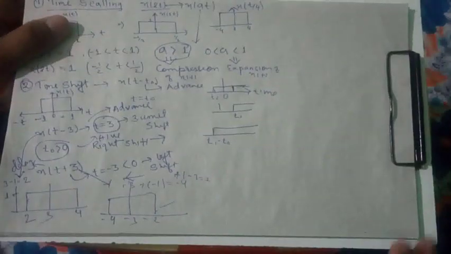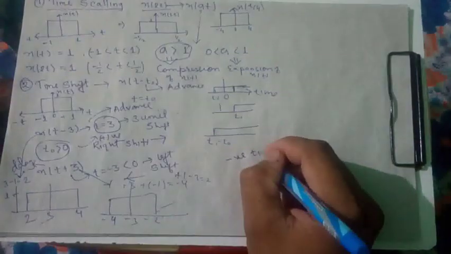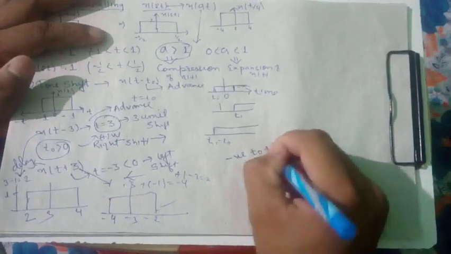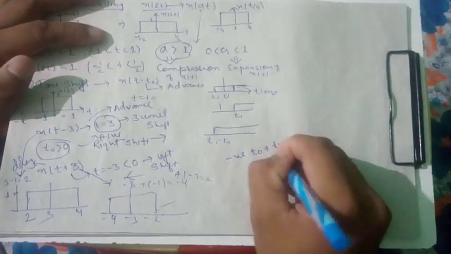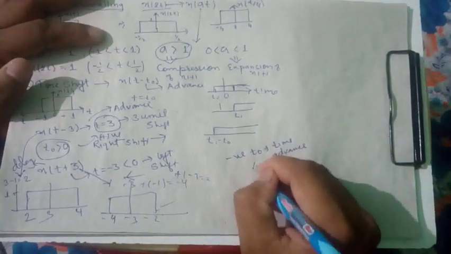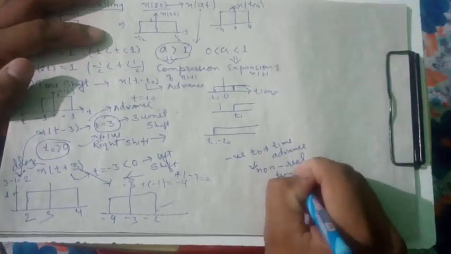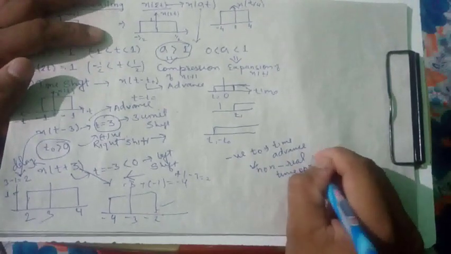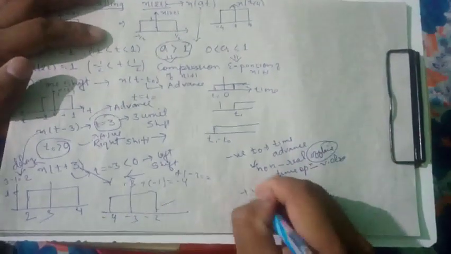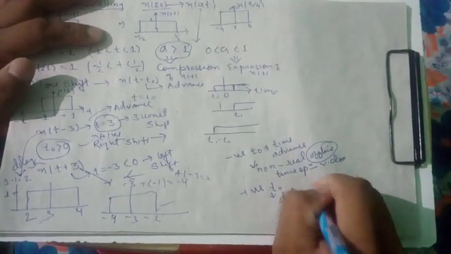So what we have assumed is that negative t0 equals t0. That means shift left side. Shift, that means time advance. That means a non-real-time operation. Like in an offline video, if t0 becomes positive, that means delay.